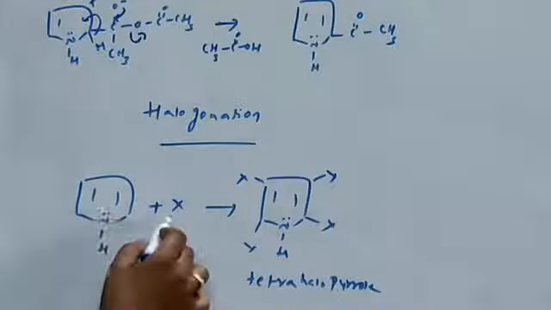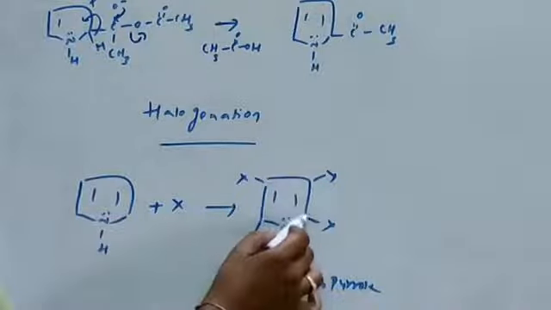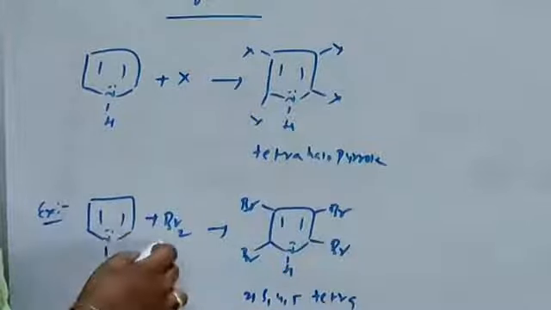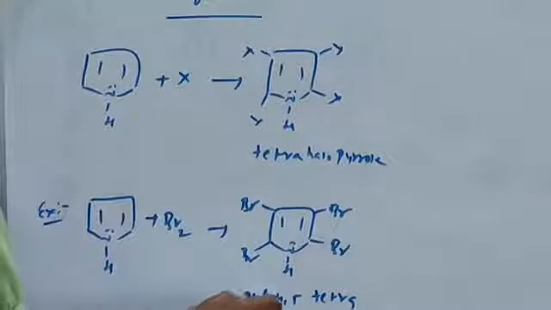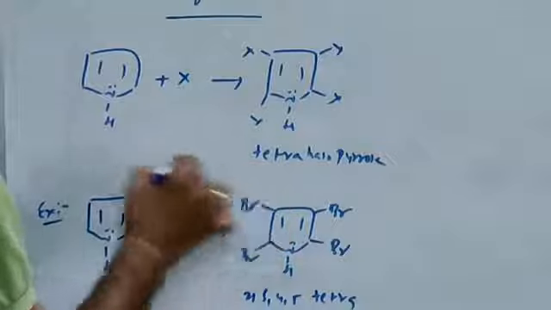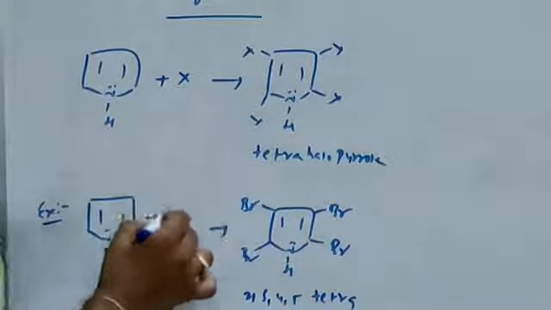Halogenation. Pyrrole reacts with halogen to form tetrahalopyrrole. For example, pyrrole reacts with bromine to form 2,3,4,5-tetrabromopyrrole. This mechanism is not clearly understood.